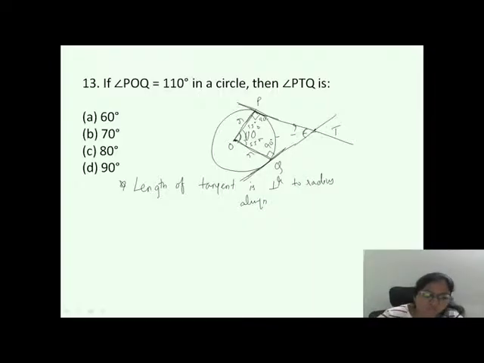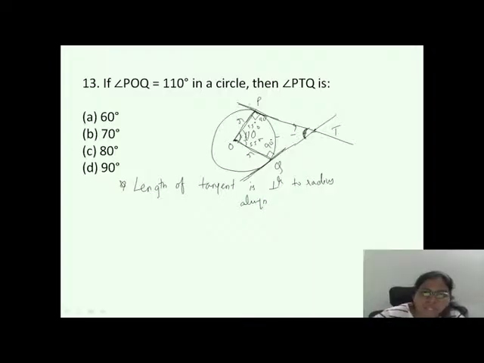All right. So now what you have to find out? Angle PTQ. We have to find out this complete angle. All right. Done. See here. Exactly. Both the tangents are meeting exactly at the point here.